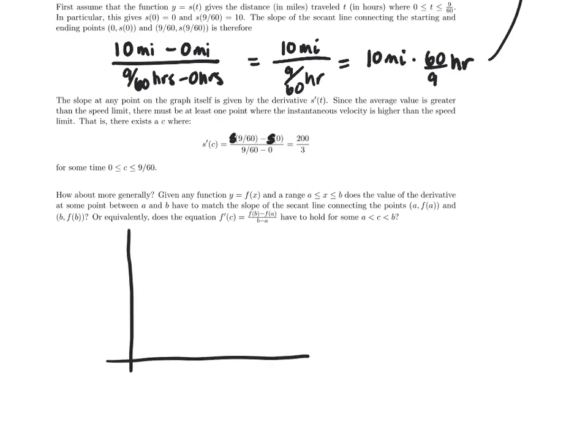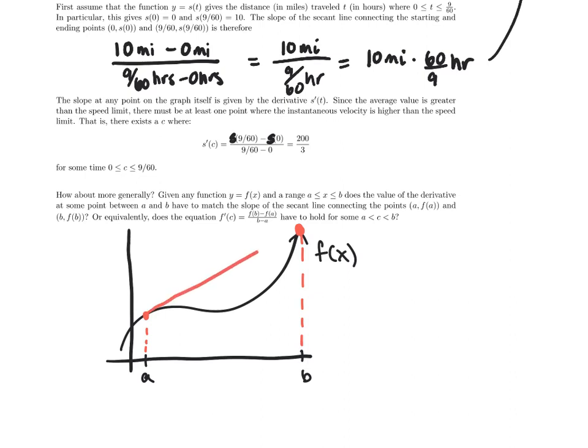So this seems pretty reasonable. I'm going to draw a function. So here's our kind of arbitrary calculus-y function, and here are endpoints a and b. Let's find the points that correspond to those, and then draw a secant line. So for this particular function, here's my secant slope, and I think I can pick out a place, it looks like about right here, where the slope of the tangent line is the same as the slope of the secant line. So we've got our average rate of change over the interval a to b is this slope.